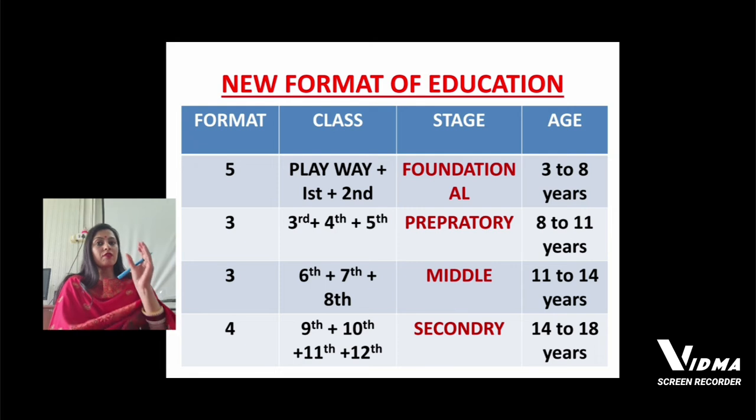I'm repeating it again. The first stage is the foundational stage, and it includes playway, first and second class. Then comes the preparatory stage, in which we have classes 3rd, 4th and 5th. In middle stage, we have classes 6, 7, 8. And in secondary stage, we have classes 9th, 10th, 11th and 12th. In foundational years, the student is spending 5 years. In preparatory phase, the student is spending 3 years. In middle stage, again 3 years. And in secondary stage, 4 years. So the pattern or format of this new education policy is 5 plus 3 plus 3 plus 4.